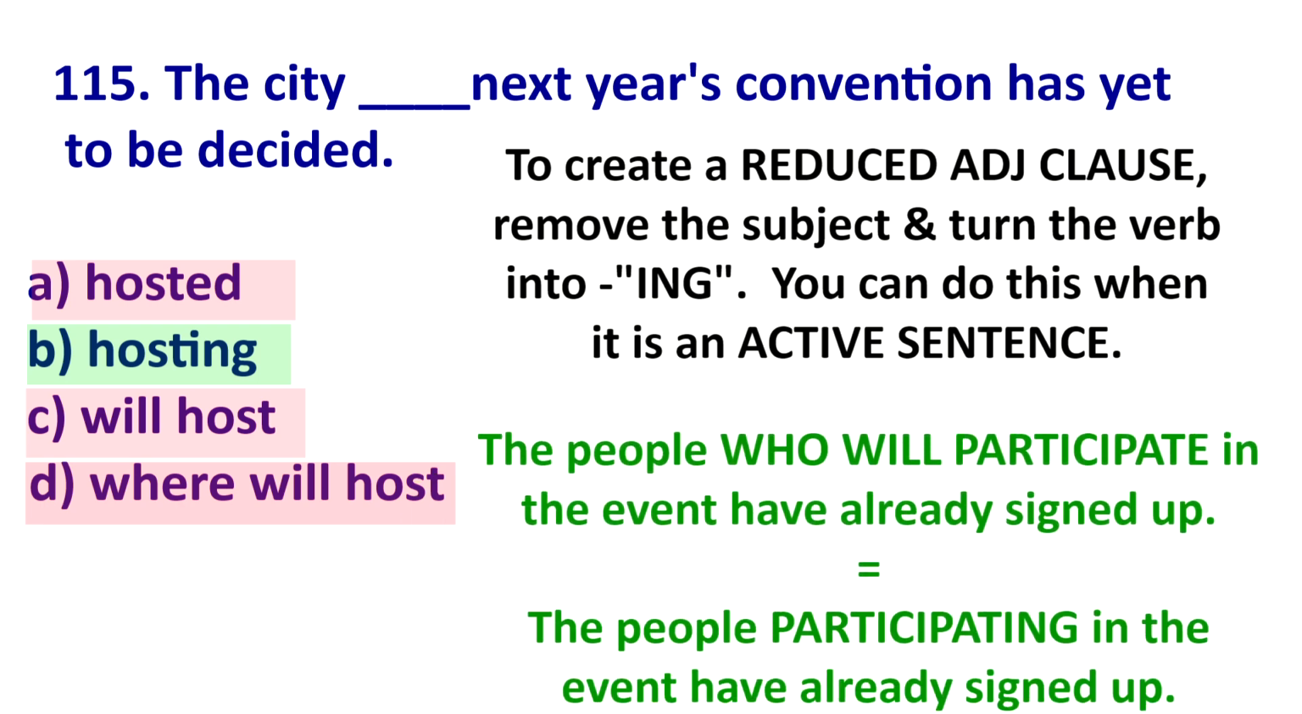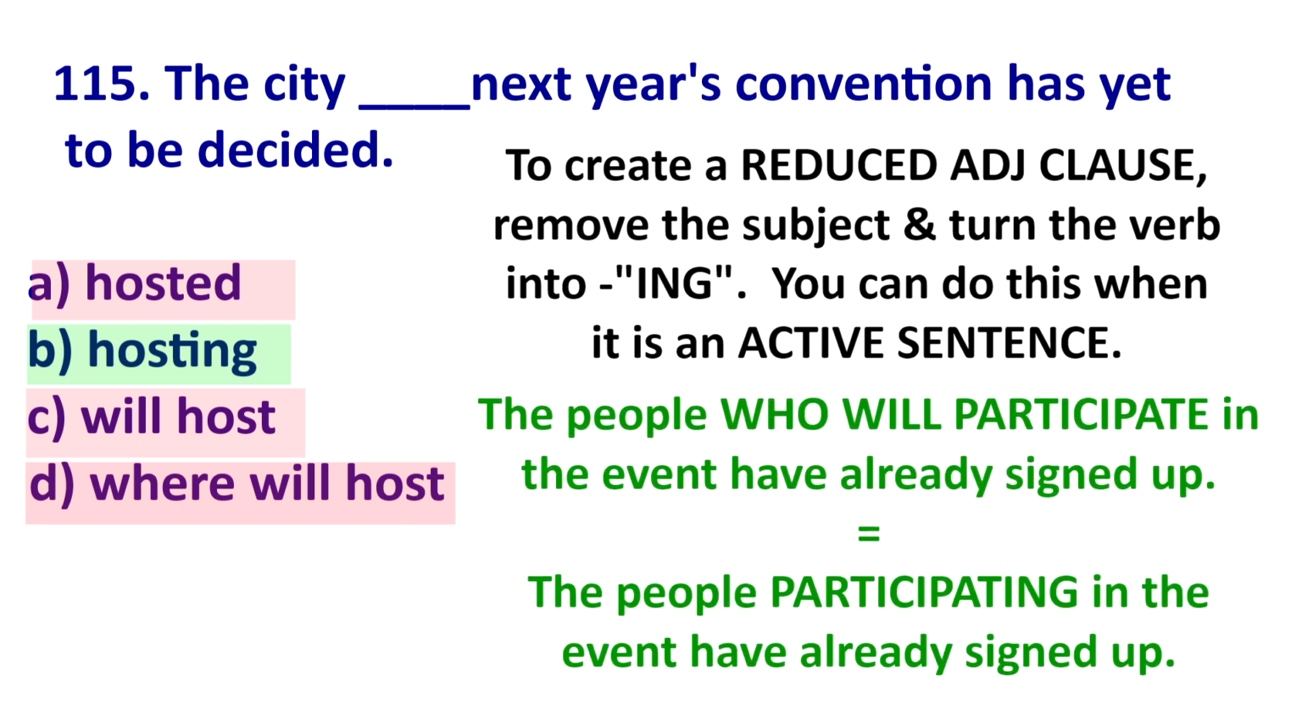Let's look at another example. The people who will participate in the event have already signed up. So who is my subject and will participate is my verb. I take out who and I turn will participate into participating. That is a reduced adjective clause. The people participating in the event have already signed up.